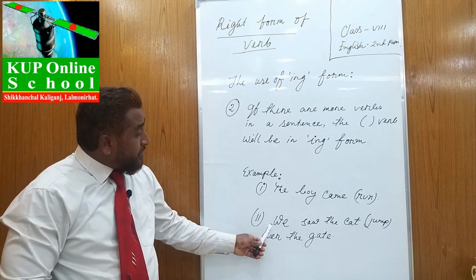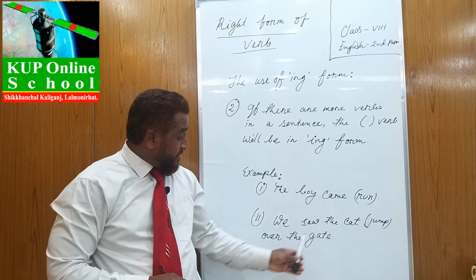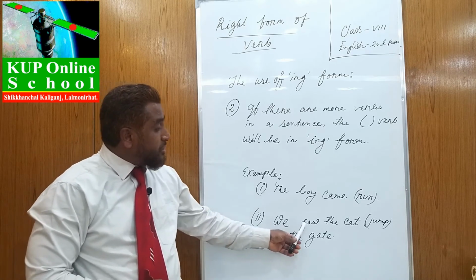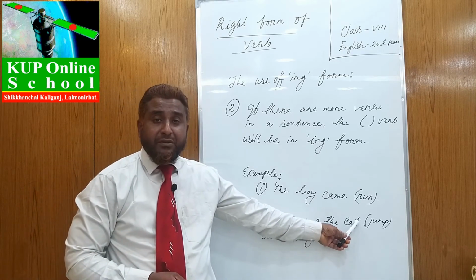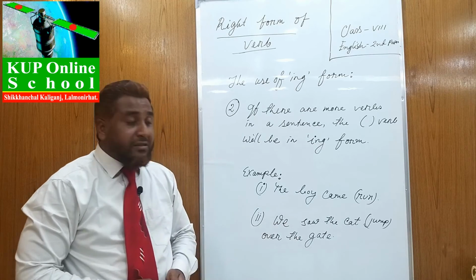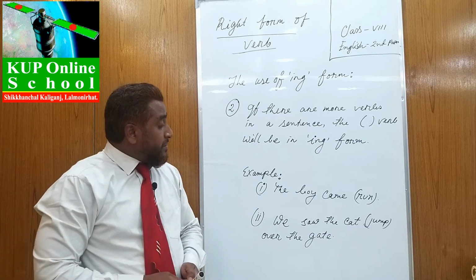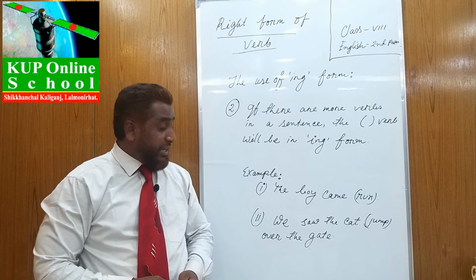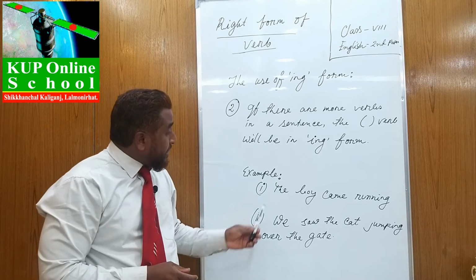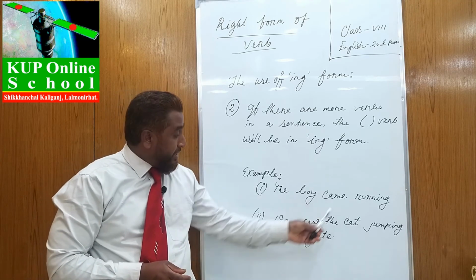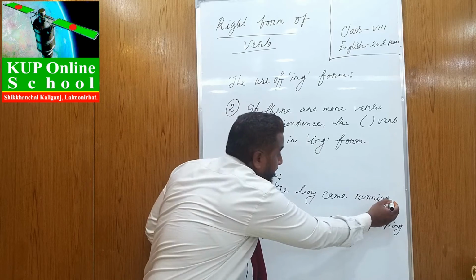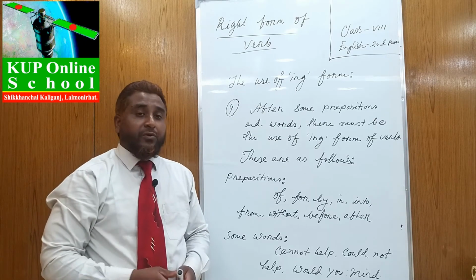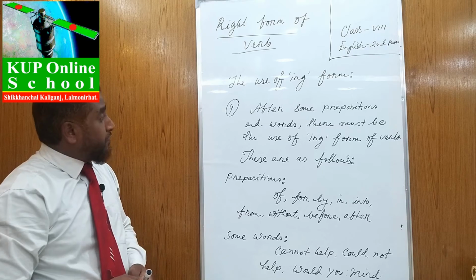Another sentence: we saw the cat jump over the gate. Here we also find two verbs, saw and jump. So we can use here the ing form: we saw the cat jumping over the gate. Just we can get the solution in this way. The boy came running. We saw the cat jumping over the gate.